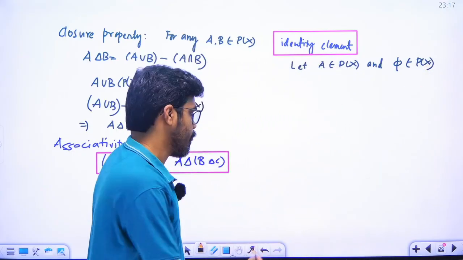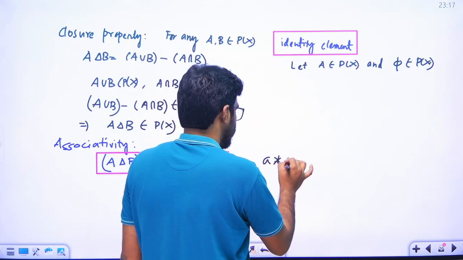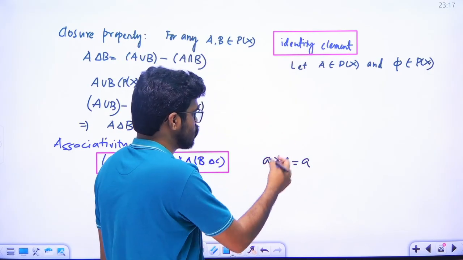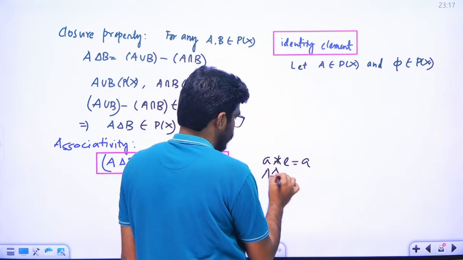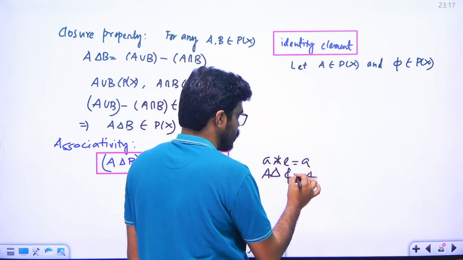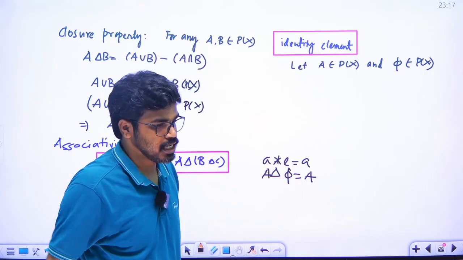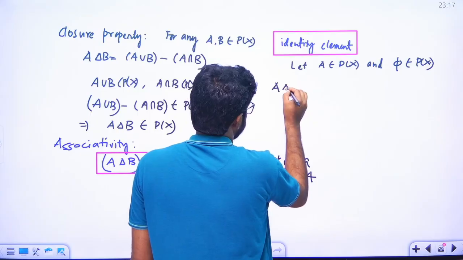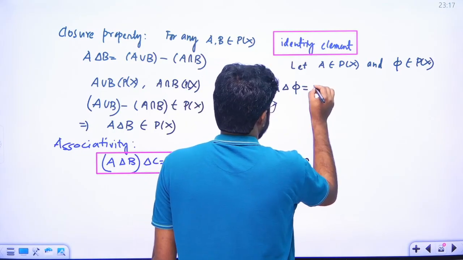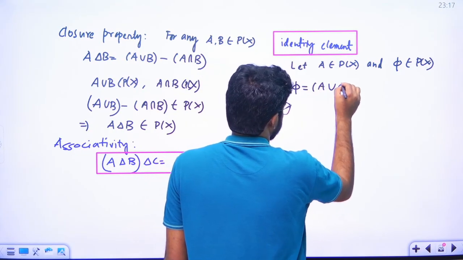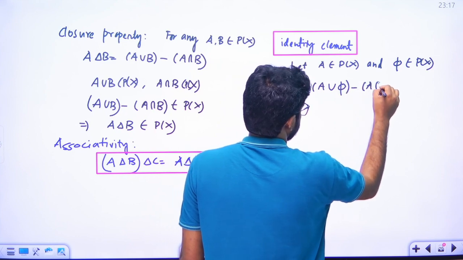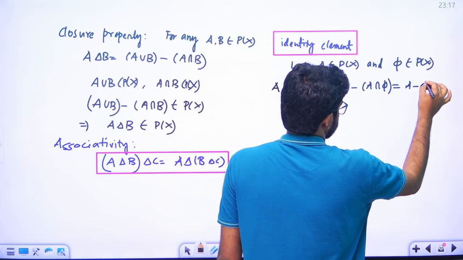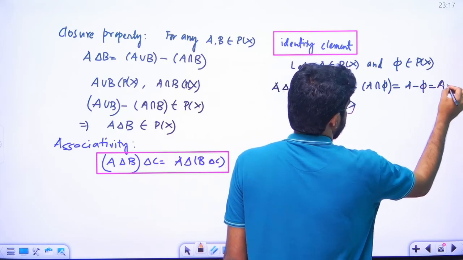The identity definition is A star e is equal to A. What is the binary operation here? Here the binary operation is delta, right? The elements are sets, so A delta phi is equal to A, and I can say phi is the identity element, right? See, here A delta phi, that is A union phi minus A intersection phi. A union phi is A, A intersection phi is phi, so this will be simply A, right?